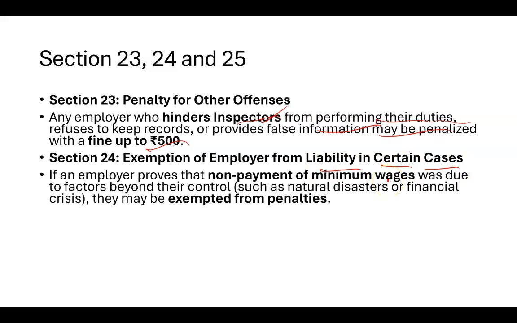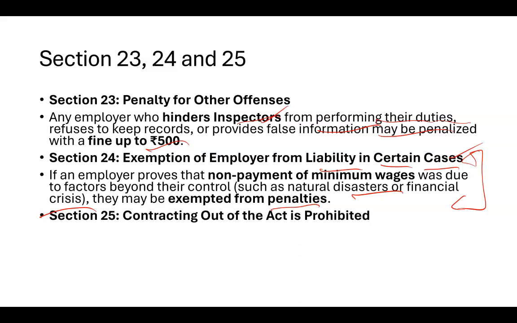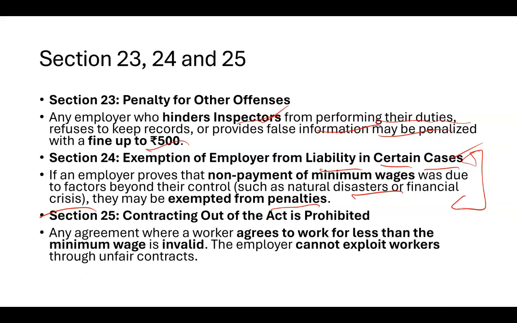Section 24, exemption of employer from liability in certain cases. There could be certain cases where an exemption is given. For example, if there is a natural disaster, right, or there is a financial crisis, in that case you are exempted from all those penalties, because it's a situation which the employer also cannot control, right? So there will be no legal case or criminal case or anything, nothing will happen, and you are exempted.